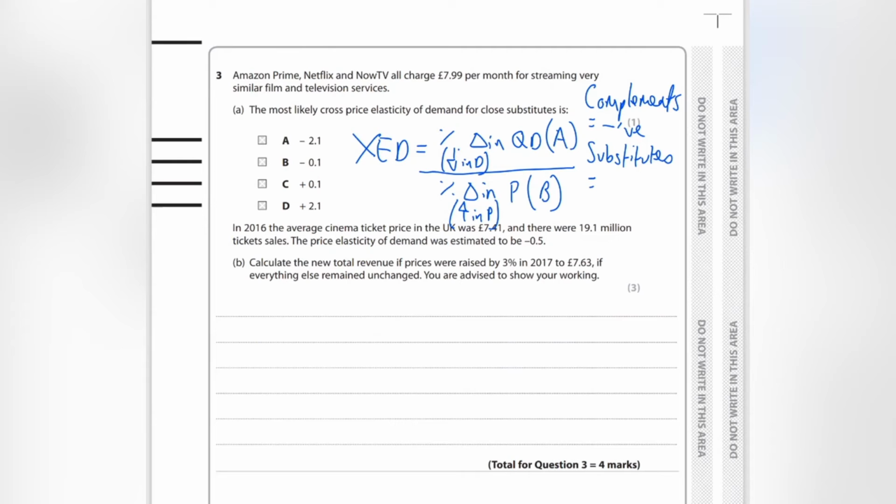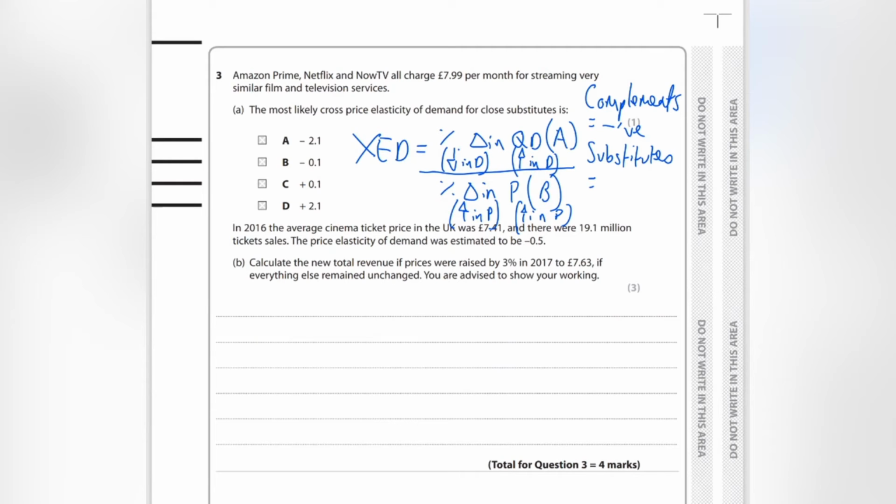Okay, now if I'm considering substitutes, if there is an increase in the price of whatever good B is, let's say there's an increase in the price of the PlayStation 5, then there's going to be an increase in demand for Xboxes.